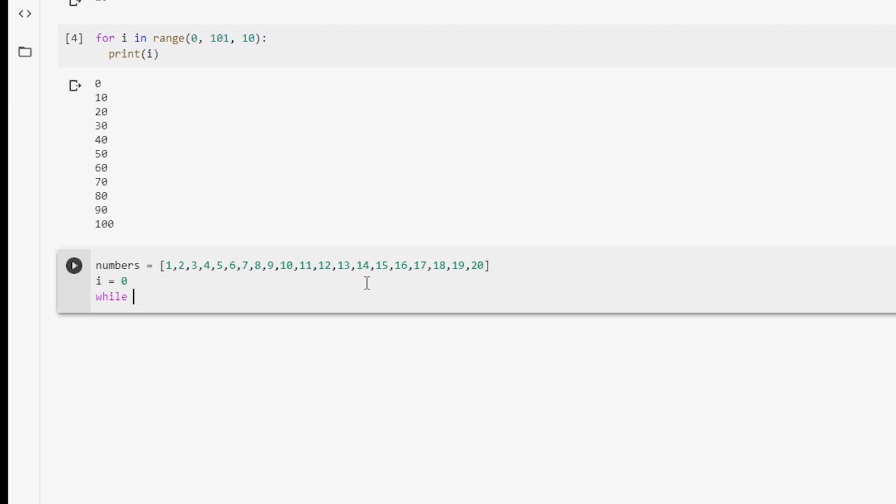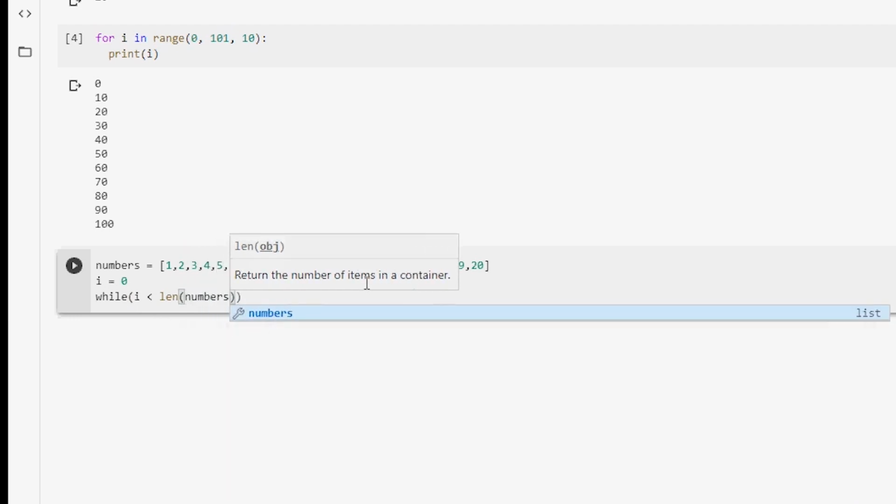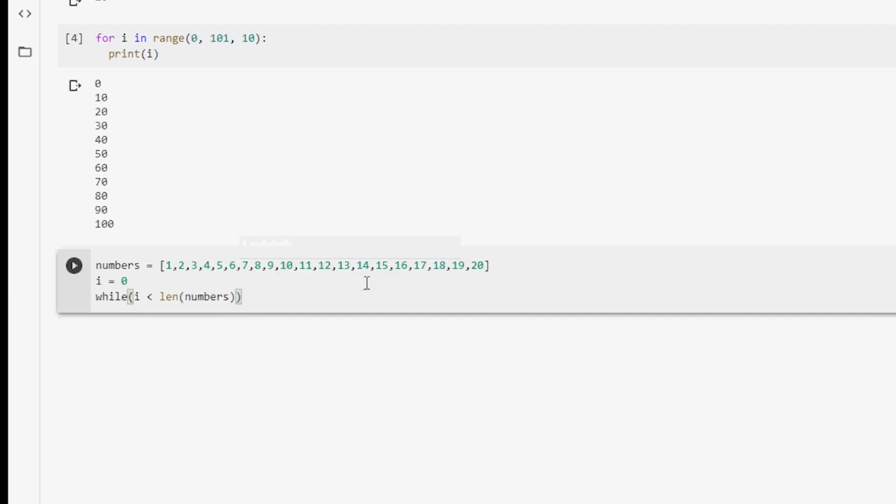In this scenario, we still want it to iterate through all of the numbers in our list. And since we are keeping track of the number of loops we do, we have to use a little bit more logic to tell the computer if we have gone through each object in our numbers list. How would we do this? So let's go ahead and open our parentheses and write our variable i less than len, and open another set of parentheses and write our list name, which is numbers, and close both sets of parentheses and add a colon.